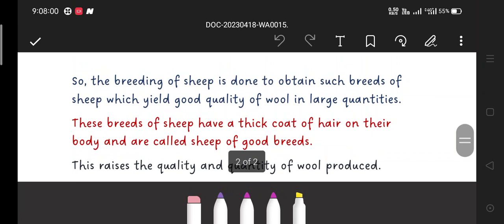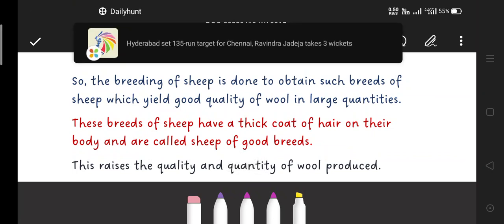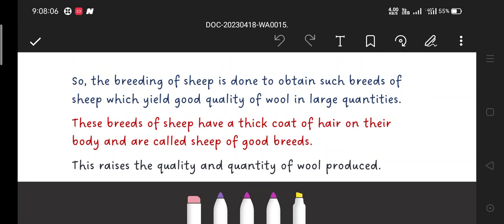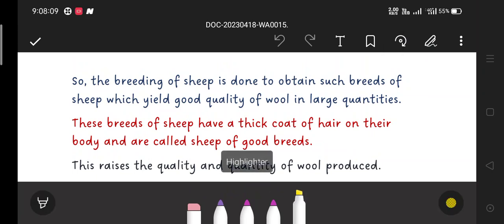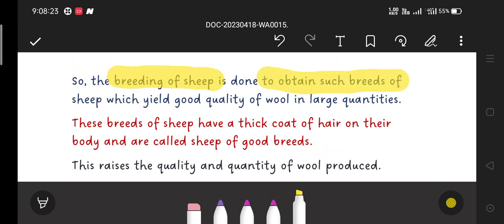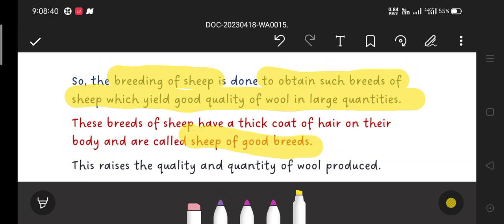The breeding of sheep is done to obtain such breeds of sheep which yield good quality of wool in large quantity. Why is breeding of sheep done? Breeding of sheep is done to obtain such breeds which yield good quality of wool in large quantities. These breeds of sheep have a thick coat of hair on their body and are called sheep of good breeds.